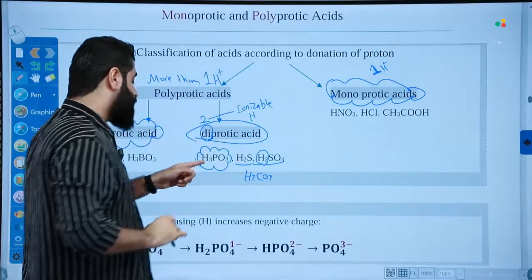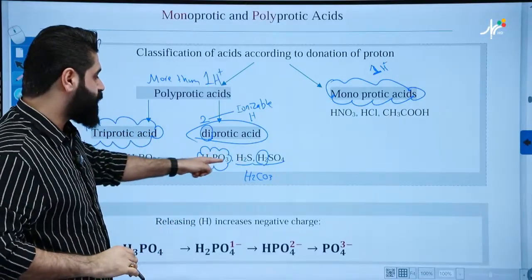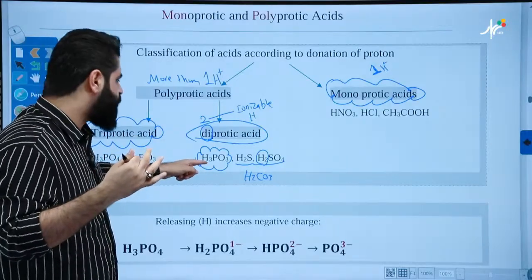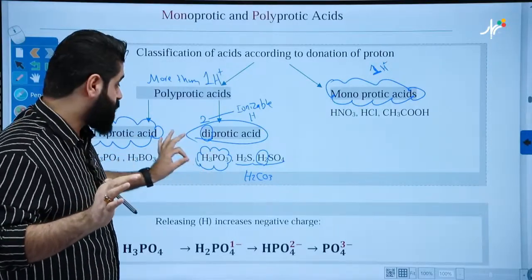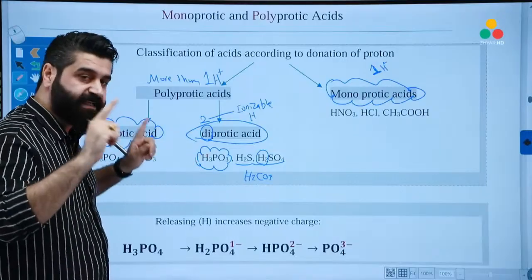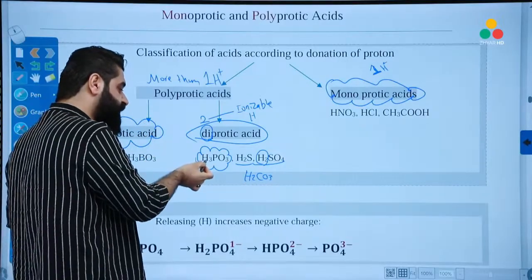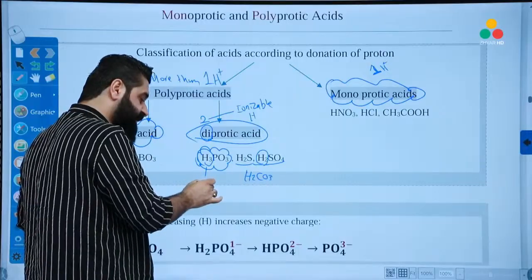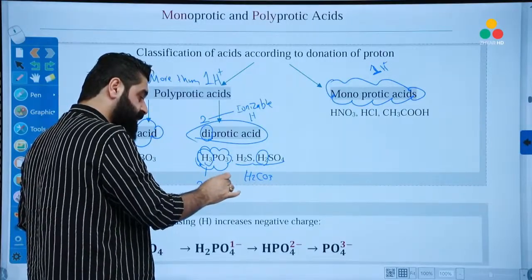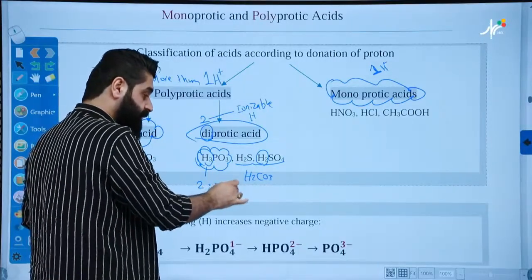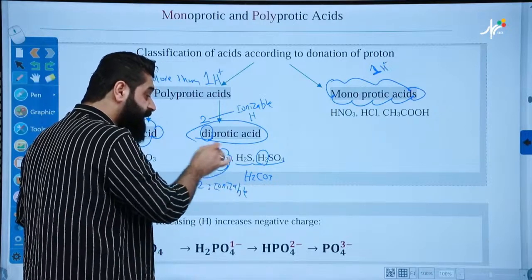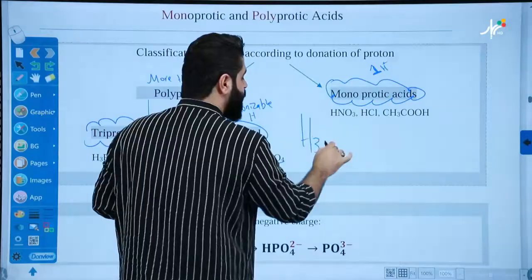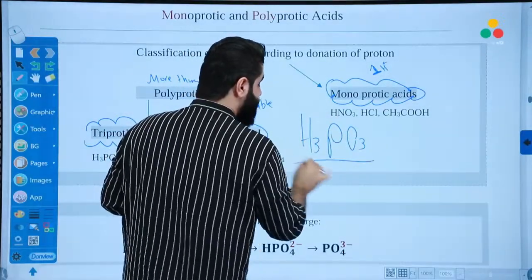Mr. How about this? I think this one, which is H3PO3, contains three ionizable hydrogens. So is this a typo here? No. This is correct. It's a diprotic acid, because among all the three protons here, only two of them are ionizable. I'll tell you later why. Don't worry. So this is a diprotic. This is what? H3PO3. It's a diprotic.